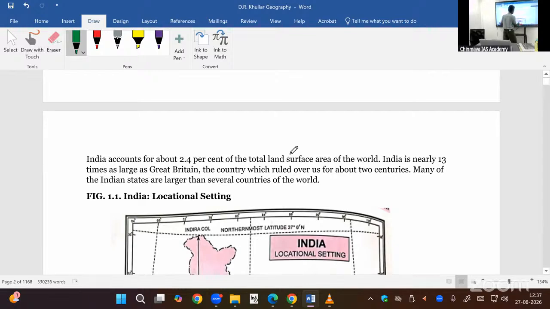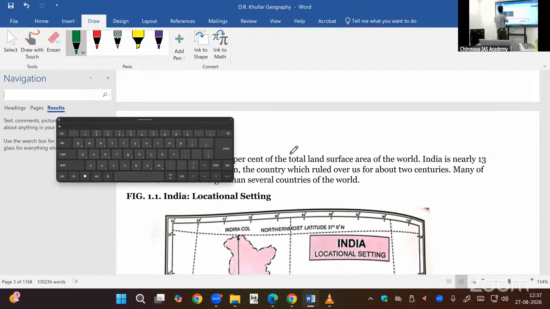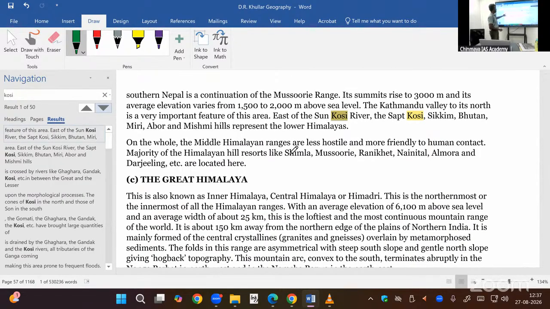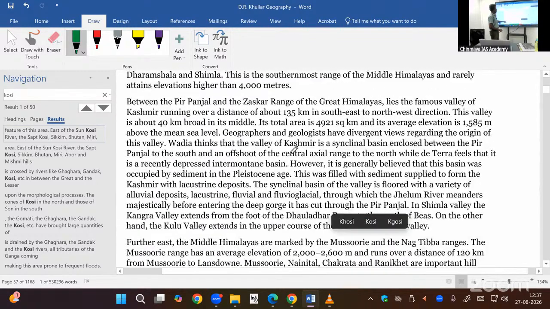Now we will move on to the rivers. So, Kosi River, Nepal, every detail is given here.